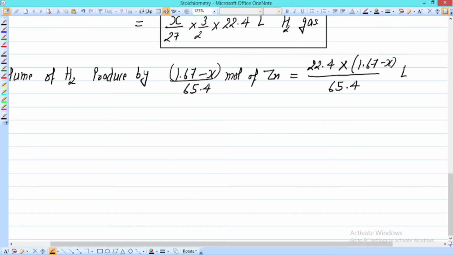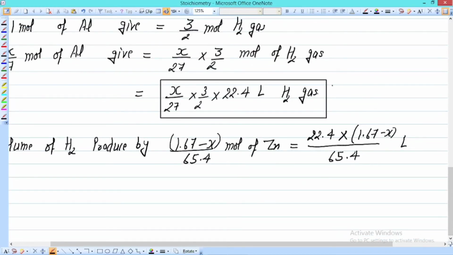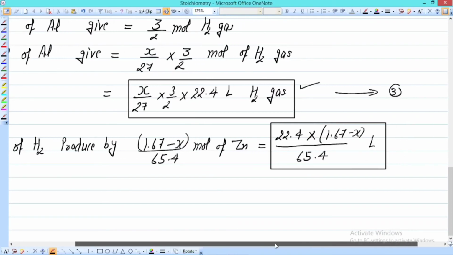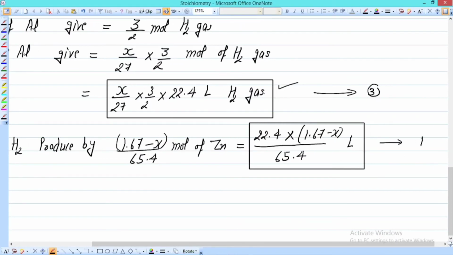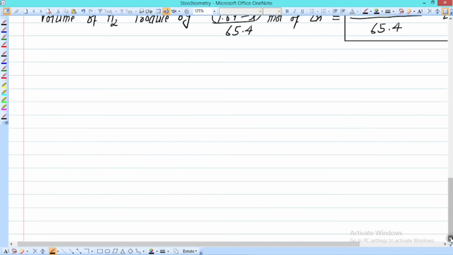Okay, in case of aluminium, the volume which we have is this much, and in case of zinc, when it reacts with acid, the volume is this much. We can write these as equation number 3 and 4.